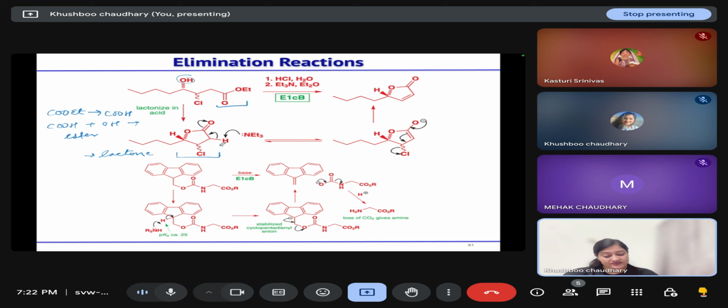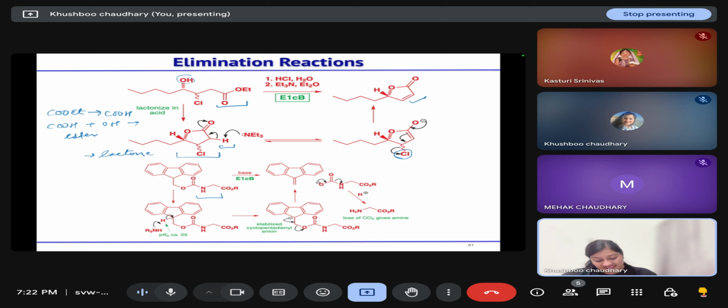Then base will abstract the proton, enolate will form, it will come back and the leaving group will leave. It leads to the formation of this alpha beta unsaturated lactone by following an E1cB mechanism. Similarly, in this case, we are treating it with base. So base can abstract proton.